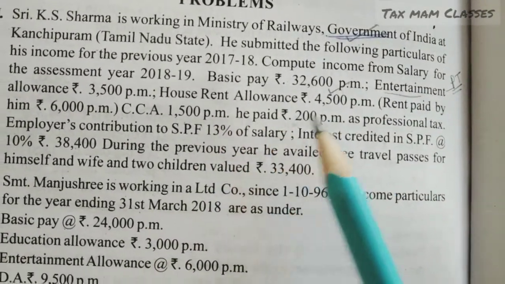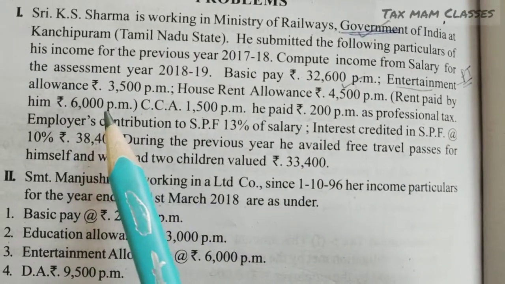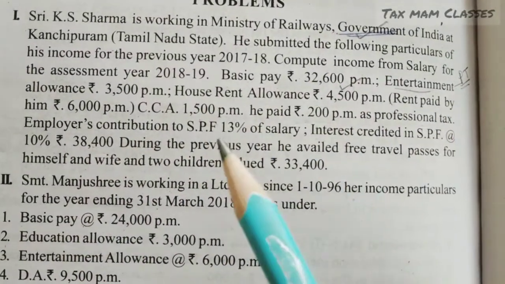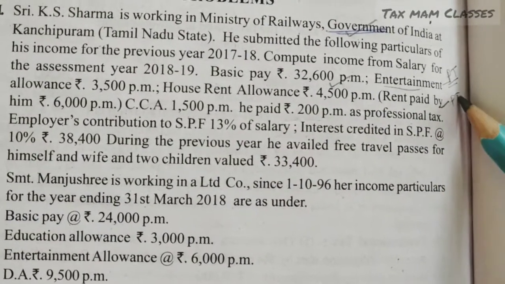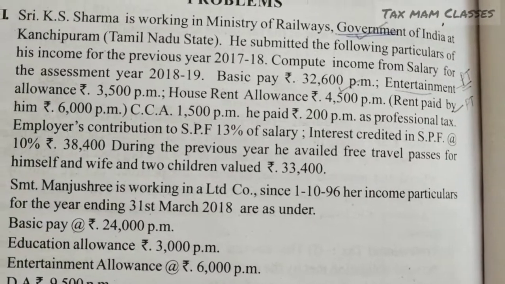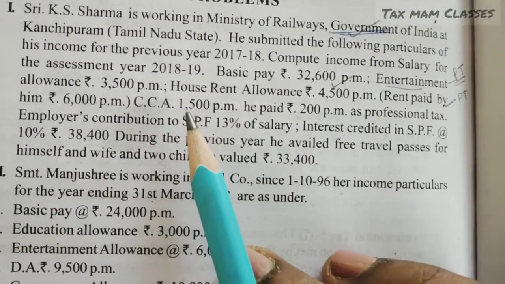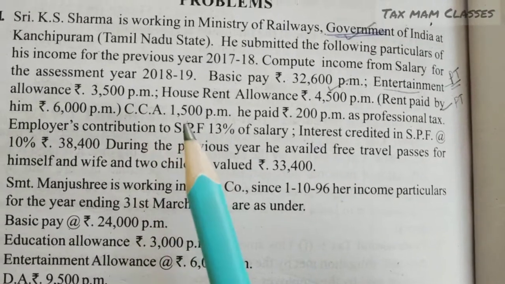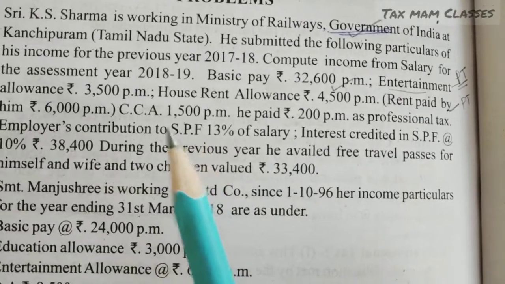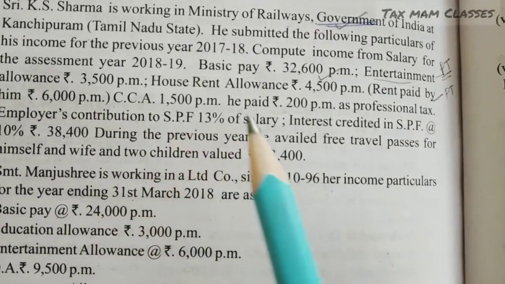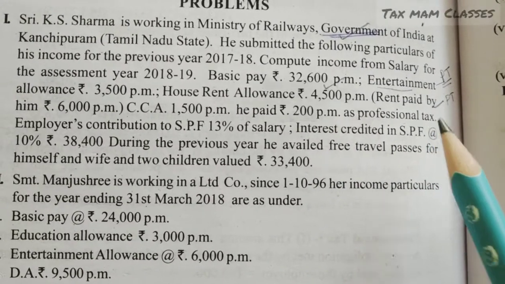House rent allowance is 4,500 per month, and rent paid by him is 6,000 per month. That means he is staying in a rented house and he is paying the rent. Then this also is partly taxable. We have to go through the provision and do one working note. City compensatory allowance is fully taxable. If you want, you can go through the chart again. The first chart shows it is fully taxable. He paid 200 per month as professional tax.